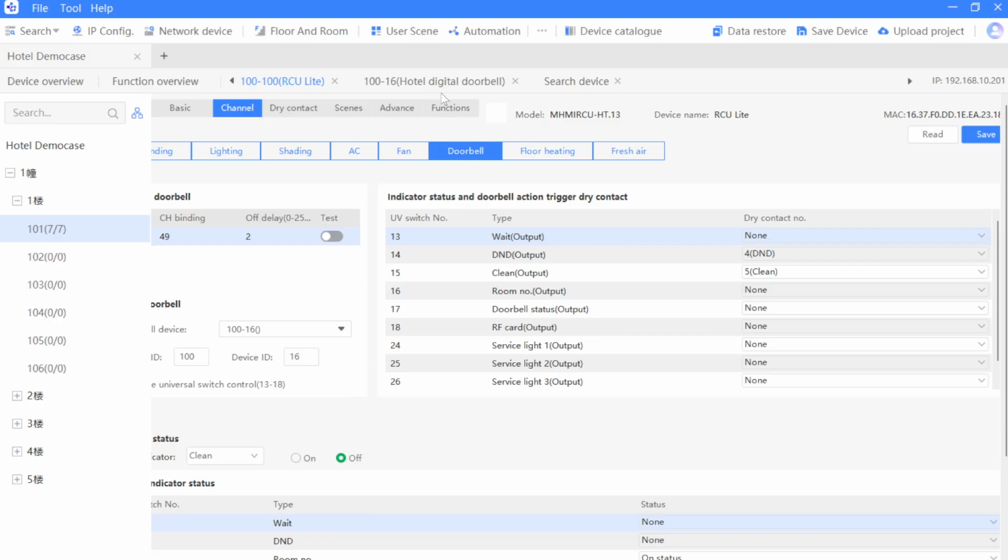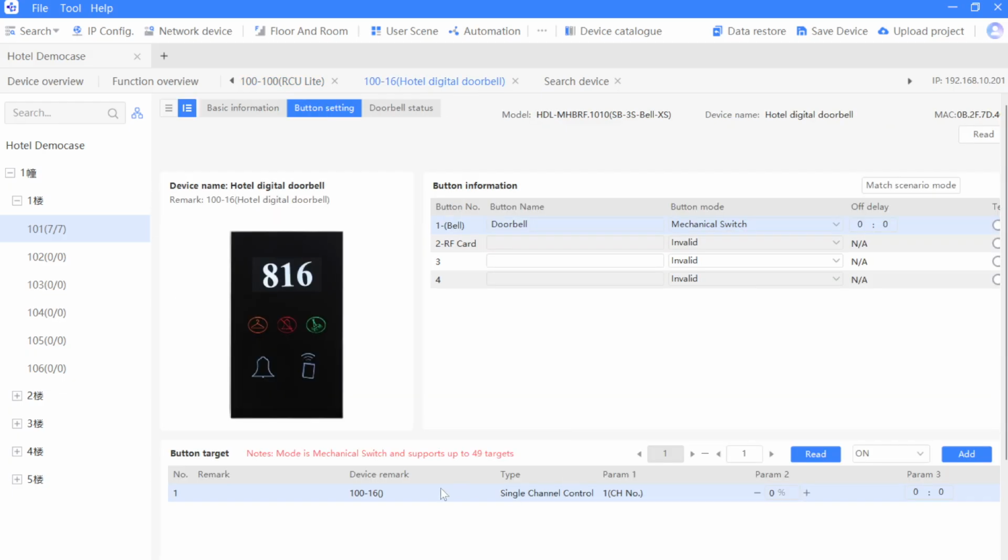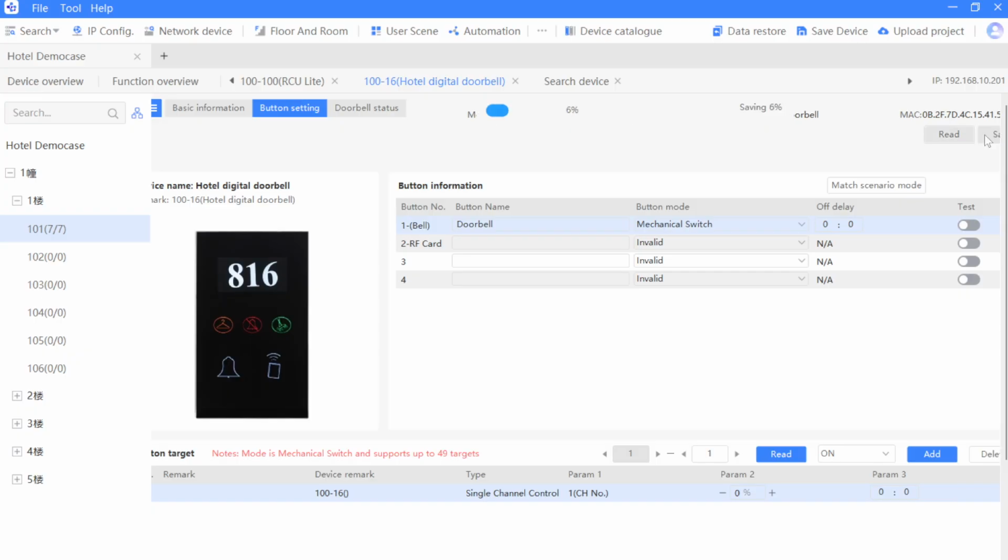Select it and then go to the panel to enter the subnet ID, device ID of RCU Lite, and the channel must be channel number 1 of RCU, and then click save. You will be able to control the doorbell, extra doorbell, so it's very easy.